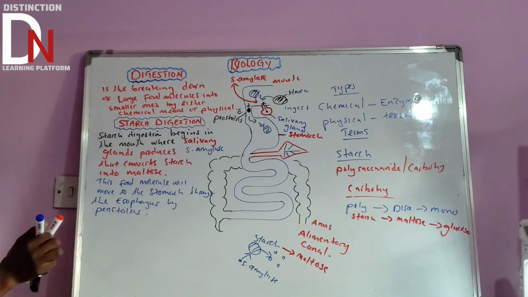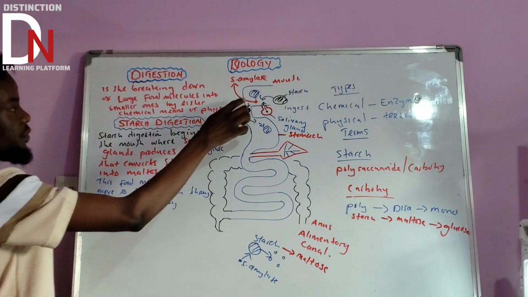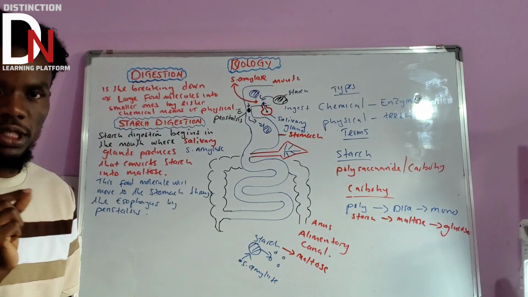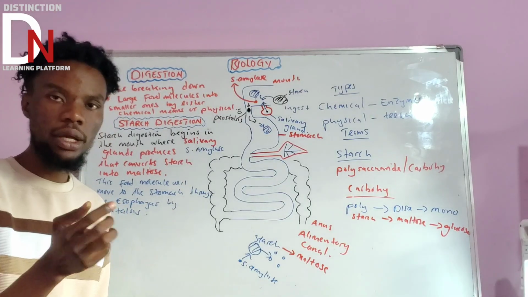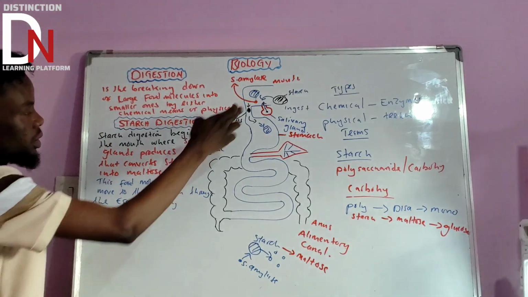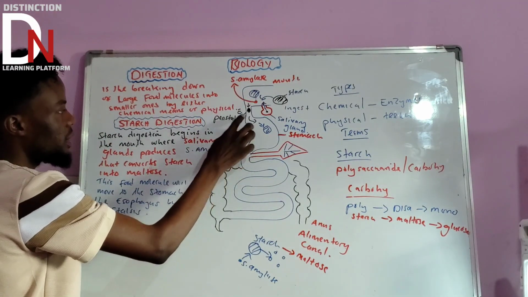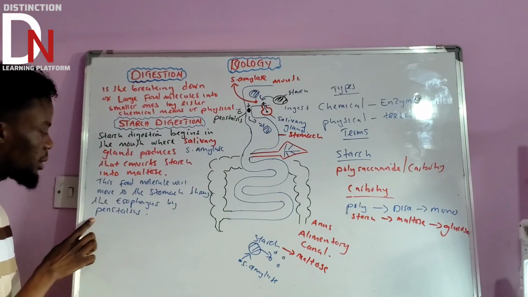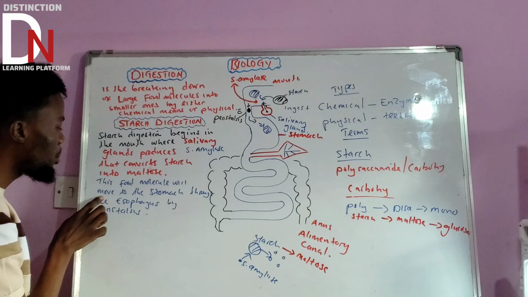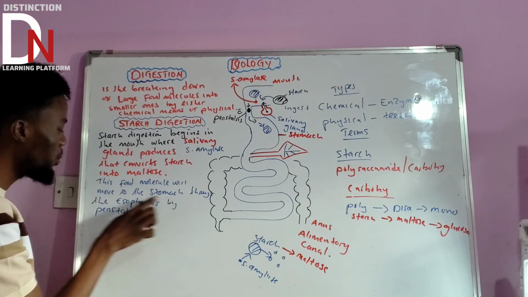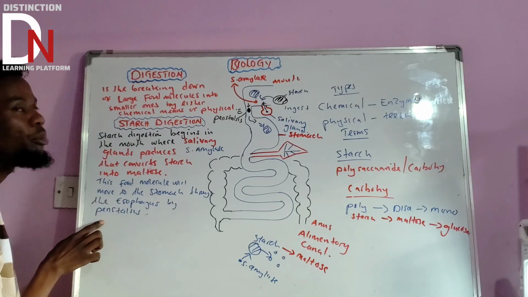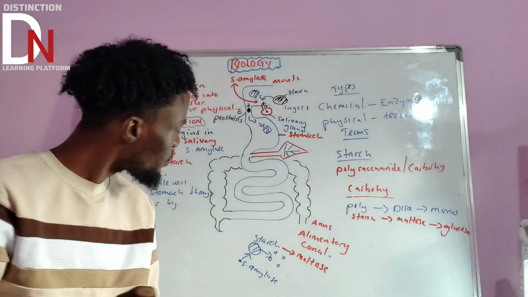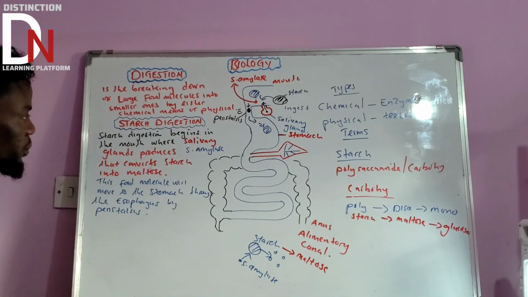So this is the point that we're talking about. This food molecule contains starch that is not finished being digested into maltose. Now it will continue its journey from the mouth up to the stomach by the process called peristalsis. This food molecule will move to the stomach through the esophagus by peristalsis. Those are the things that you need to tell them. Now we move to this one.